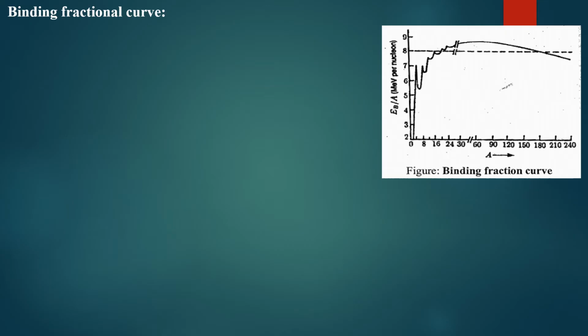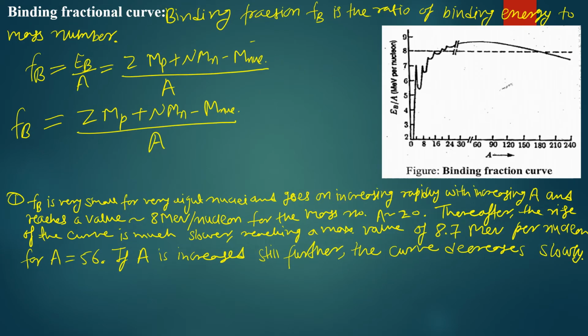and on the y-axis we have binding energy per nucleon, and on the x-axis we have the number of nucleons. If we look at the curve, then we get a few peaks corresponding to a certain number of nucleons, and a few dips also corresponding to a few numbers of nucleons, or we can call them particular nuclei also. And we see that the binding energy per nucleon increases as we increase the number of nucleons, then it achieves a maximum value, and after that it starts decreasing. Why it is so, we will discuss in this particular discussion.